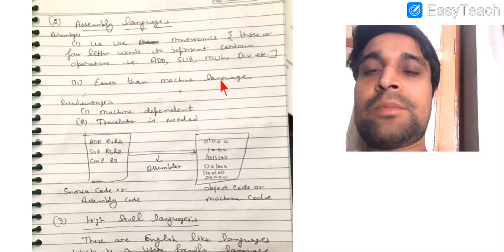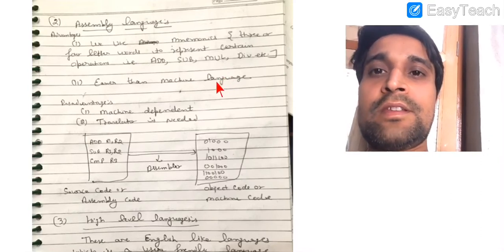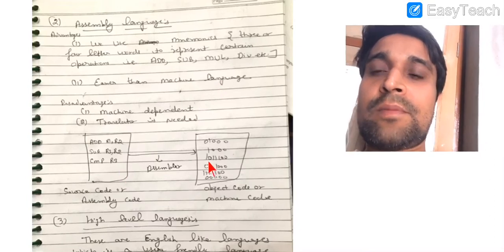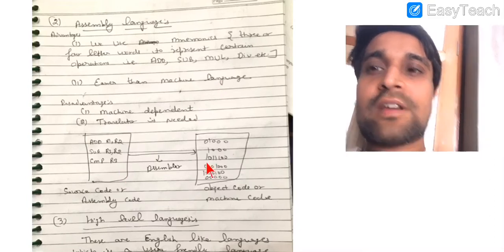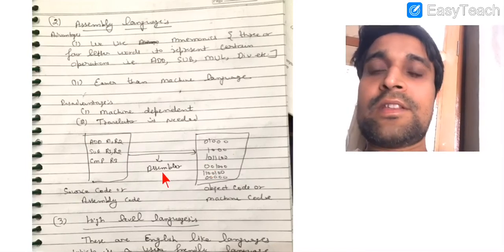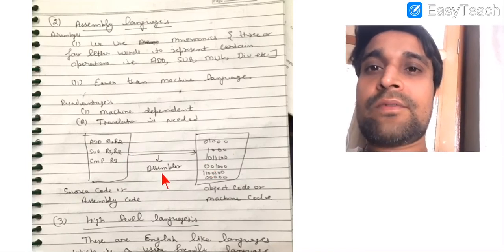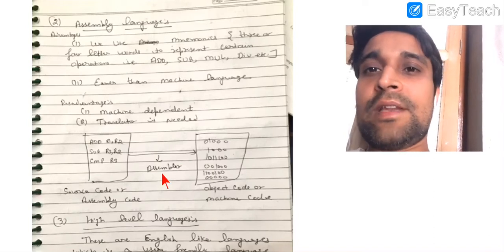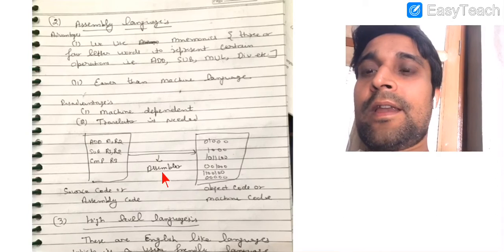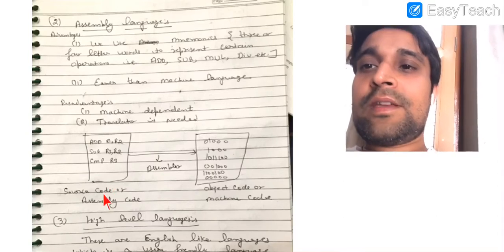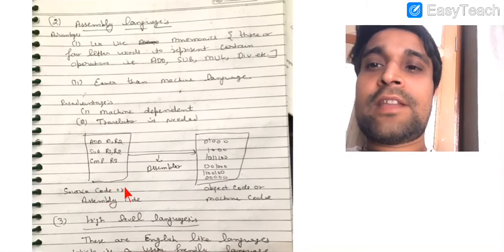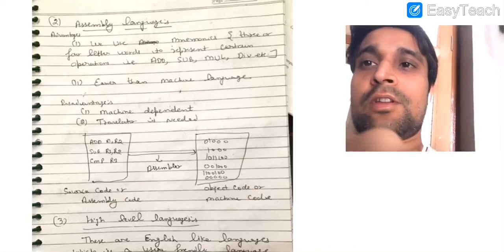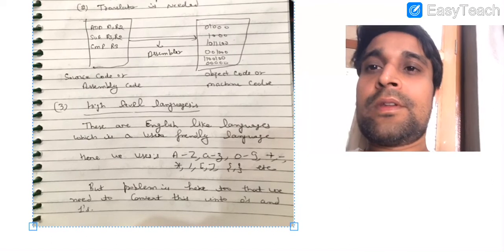It is easier than the machine language, but the problem here is that we need to convert the program that is written in assembly level language into the binary language, so that the computer system can start its working. An assembler is such a language translator, or a program, which converts a program written in assembly level language into binary. The program or code that is written by us is known as source code, and the output of the language translator is known as object code, which is the machine code.